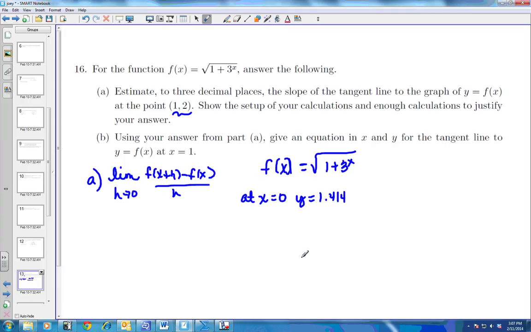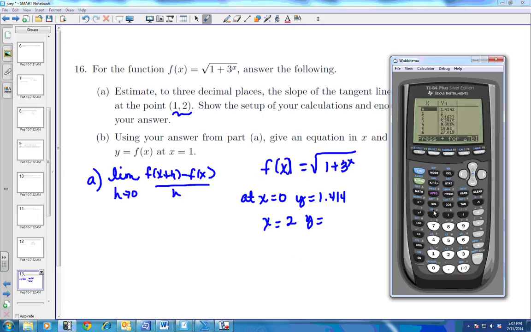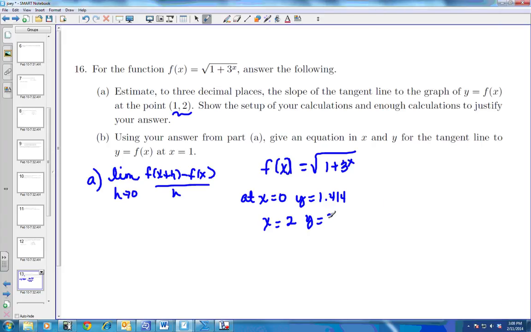Okay. Now we need to find another point. I can't use the point 1 because that's already been used. So when x equals 2, what is my y value? When I plug 2 in, I get 3.1623. So when x is 2, y is 3.162.